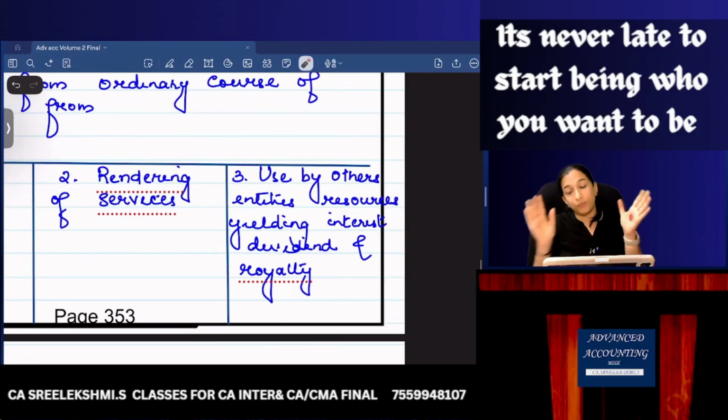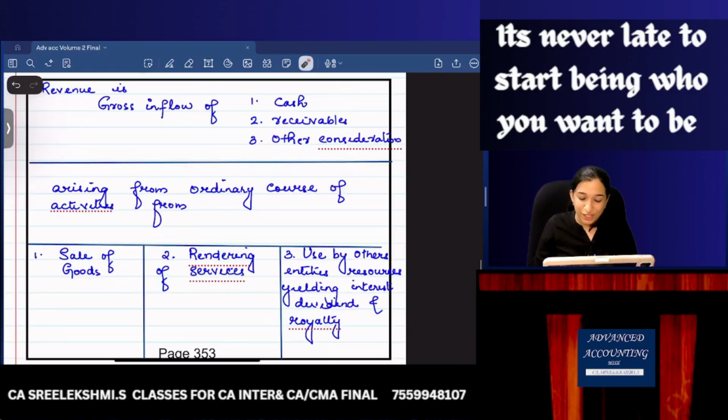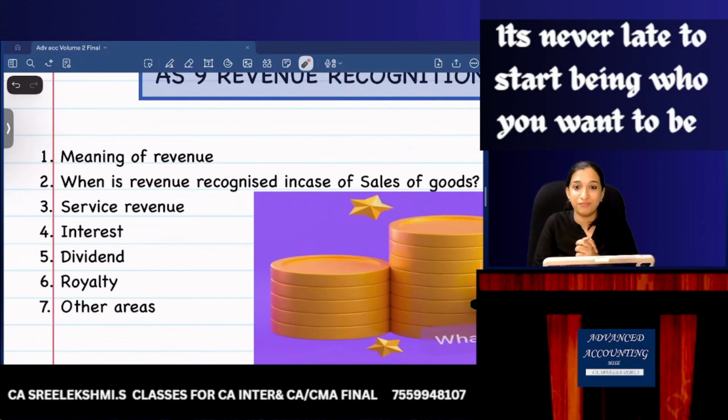So what is revenue? Come on. I can read from what is there on the screen, but no, just try to think and answer. Revenue is gross inflow of cash, receivables and other consideration arising in the ordinary course of business or activities from sale of goods, rendering of service, and use by others of entity's resources yielding interest, dividend, rent. That's fine. Now, what is revenue?